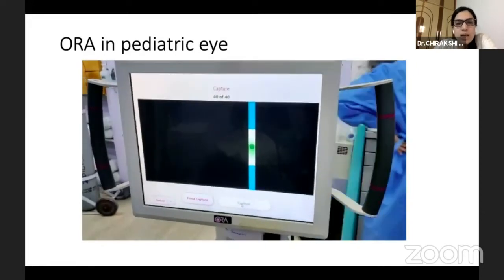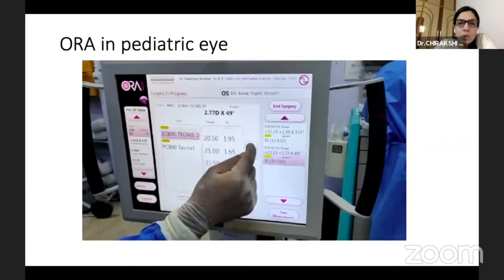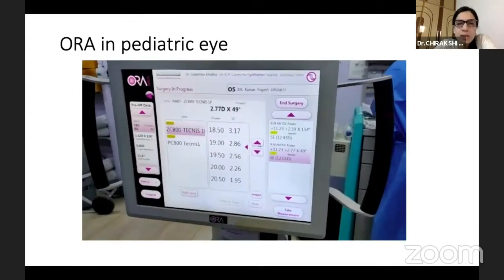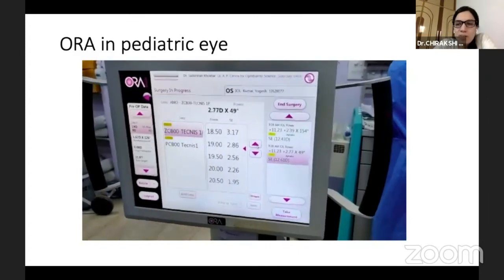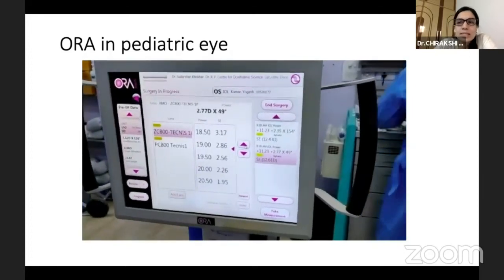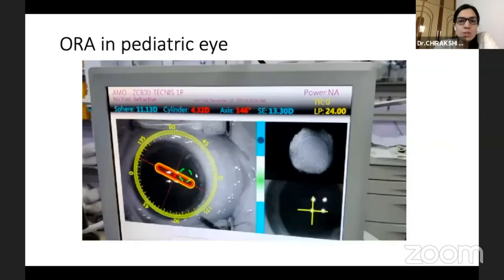Afterwards, once the IOL power is captured, you can actually select what refractive error you are looking at based on the age of the child. For example, if you want +3 here, you can decide between 18.5 and 19 diopters. So this is something which in future can ease down the measurements and undercorrections in children.